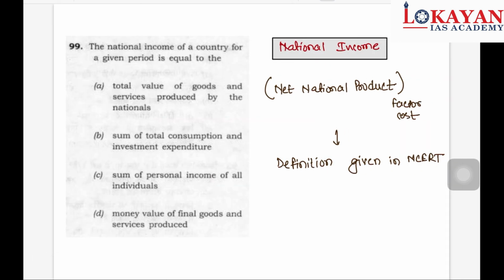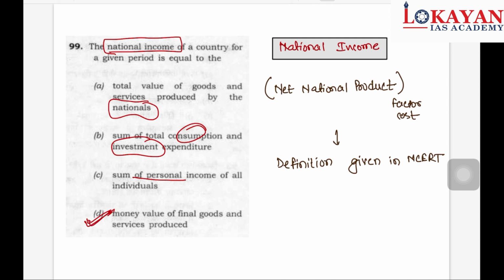Okay, now again an important question. The national income of a country for a given period is equal to the total value of goods and services produced by the nationals. Sum of total consumption and investment expenditure. So only consumption and investment expenditure is considered. Sum of personal incomes of all individuals. Money value of final goods and services produced. So among the four options, see option D. Option D is the most accurate.